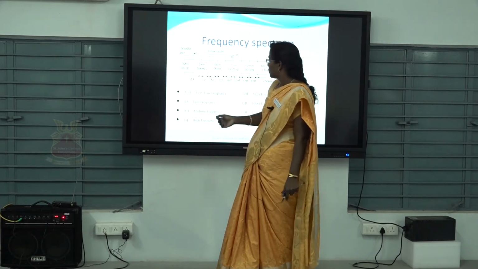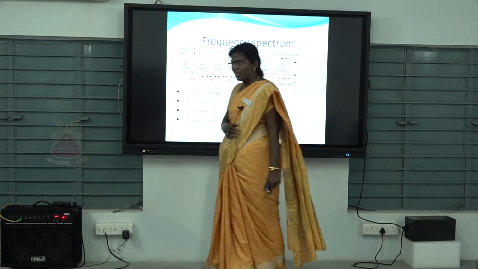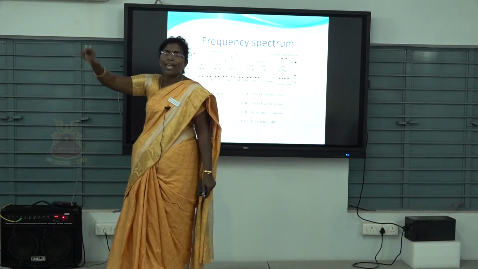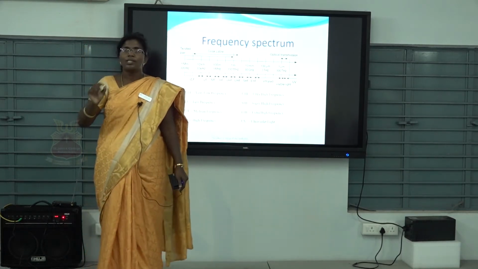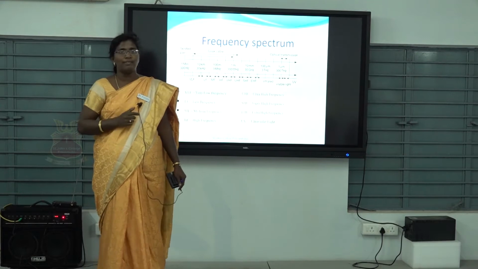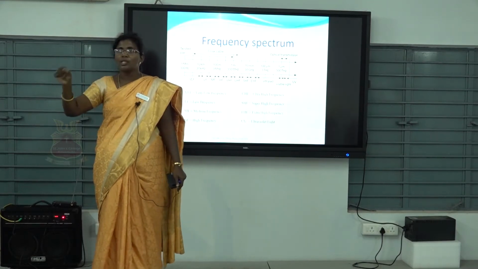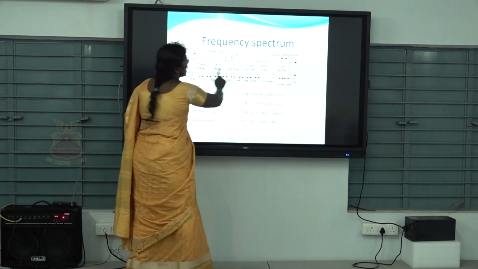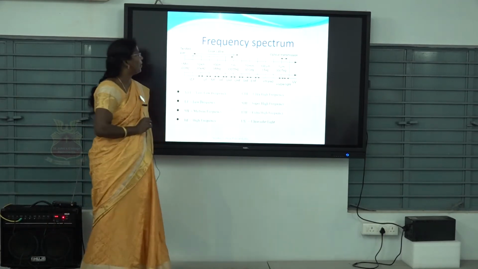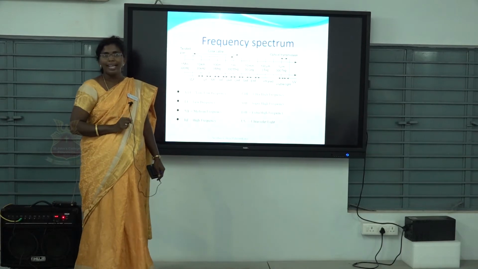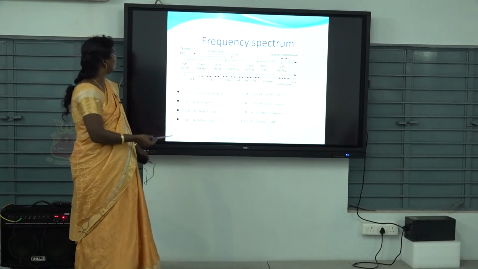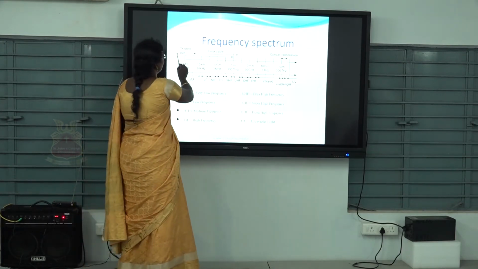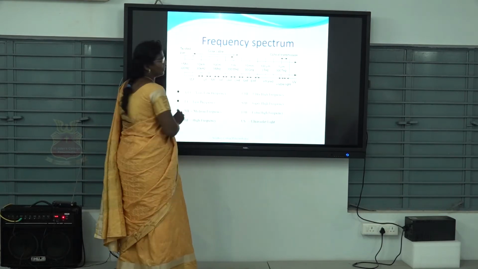Next, we have seen short wave, long wave and medium wave. We have plenty of waves, expressed as hertz, kilohertz, megahertz in the frequency spectrum. In this frequency spectrum, I have given the range for a wired network.